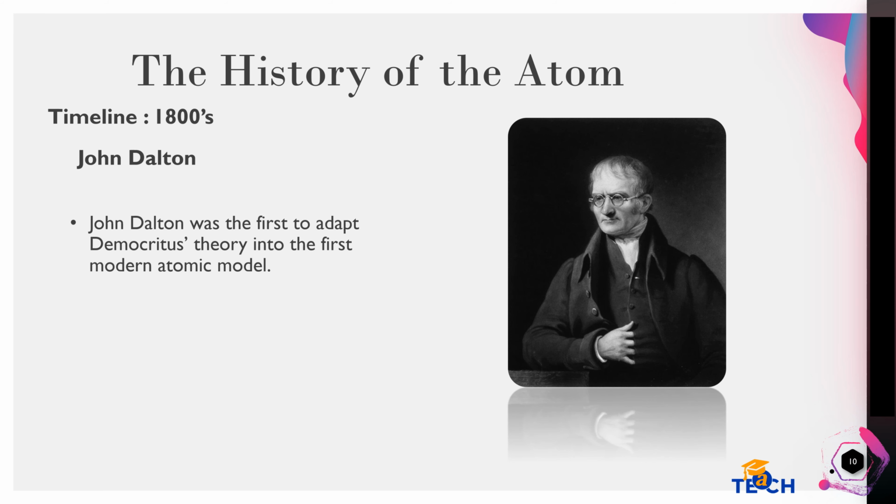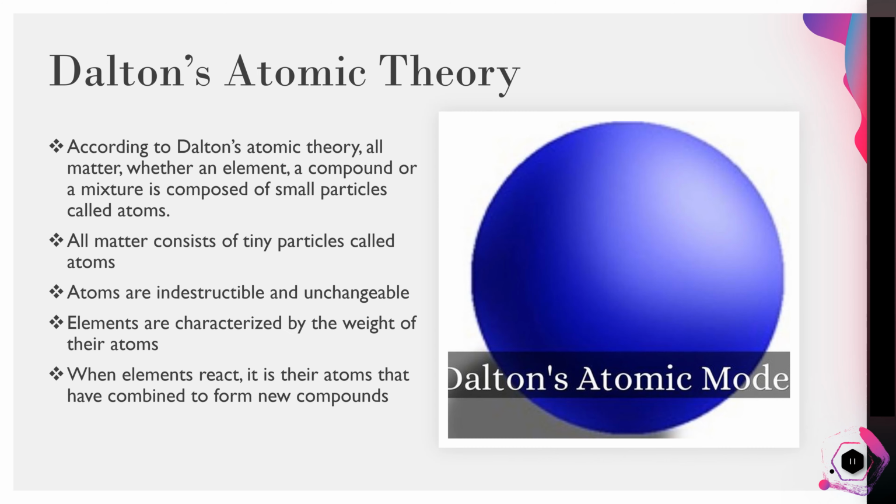In the 1800s, John Dalton was the first to adapt Democritus' theory into the first modern atomic model. According to Dalton's atomic theory, all matter, whether an element, a compound or a mixture, is composed of small particles called atoms. Atoms are indestructible and unchangeable. Elements are characterized by the weight of their atoms. And when elements react, it is their atoms that have combined to form new compounds.